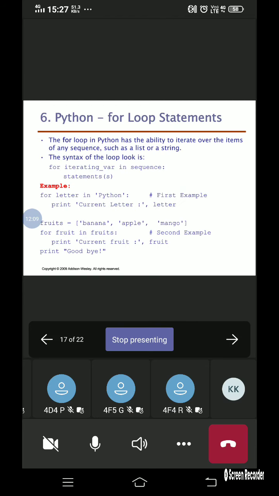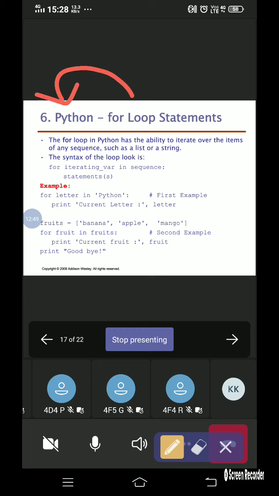Now we will be moving into the for loop also. You have clearly understood the while loop and the infinite loop, so now let us move into the for loop. As the name itself suggests, you have probably also seen this for loop in C programming and in Java programming also. Now let us see how to write a for loop in Python.